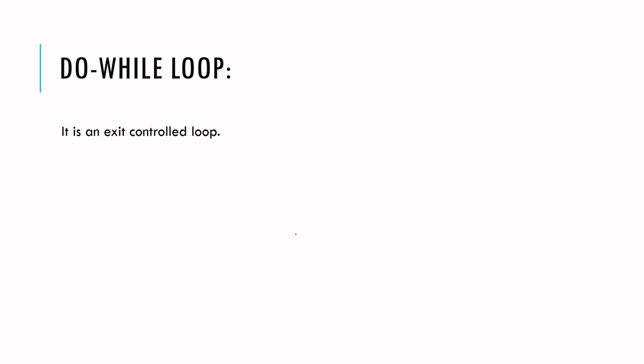The difference between the entry controlled and exit controlled loop is, if it is an entry controlled loop, only if the condition is satisfied will the statements be executed, or else they won't be executed. But if it is an exit controlled loop, even though the condition fails, the statements will be executed at least once. As I said earlier, we can even take the example of traveling in a bus itself.